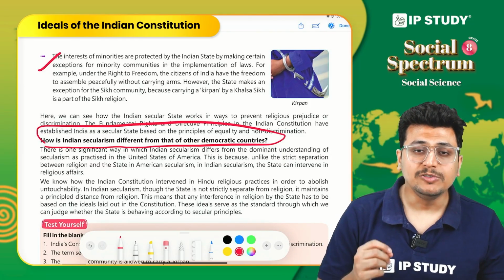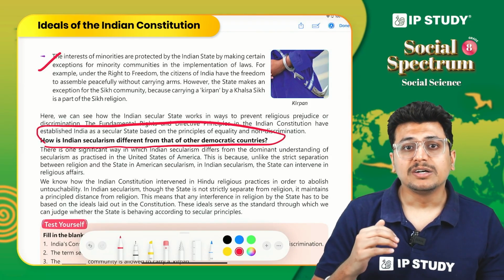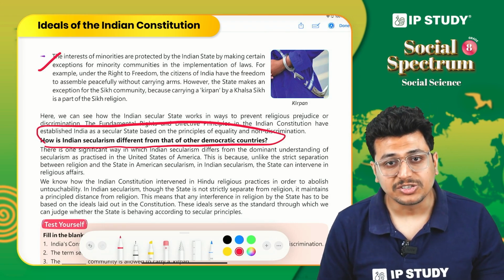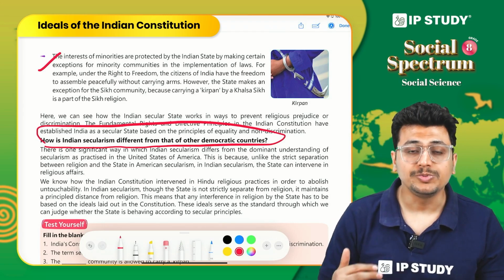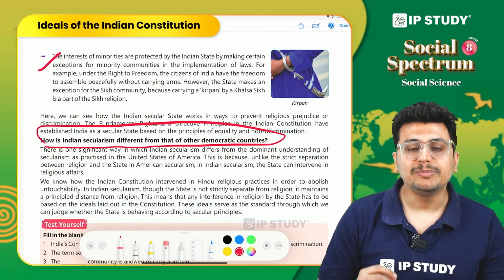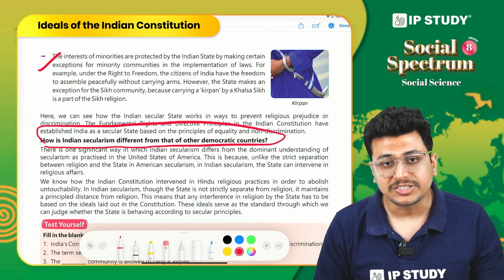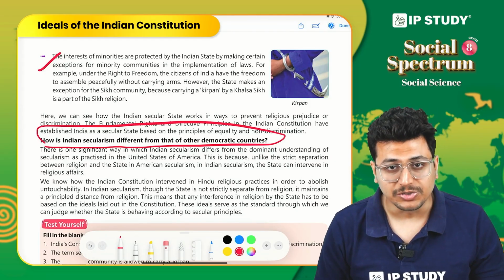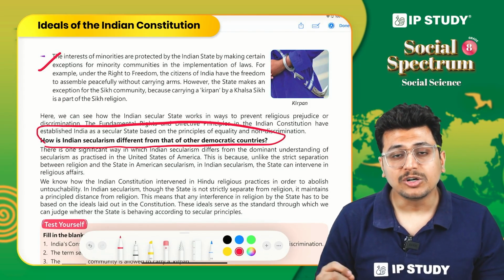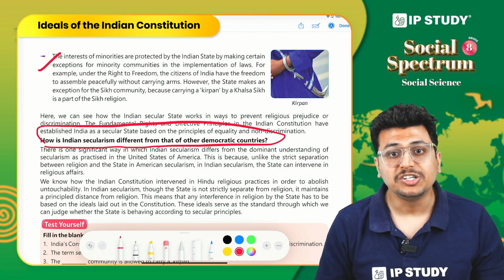In the USA, you will see that the state maintains a very clear distance from religious institutions, from religious groups, but in our country, from time to time there is some interference from the state in the matters of religion. A good example of this is how the Indian Constitution has abolished untouchability.